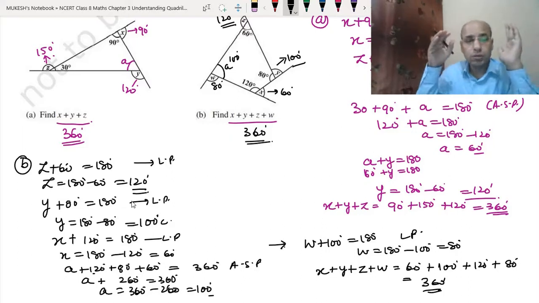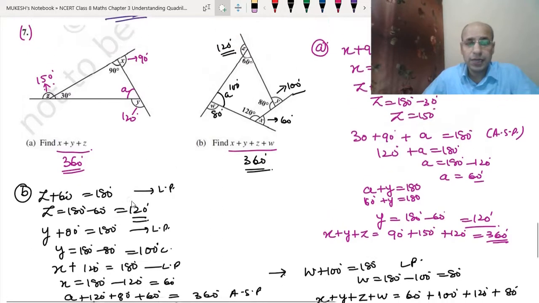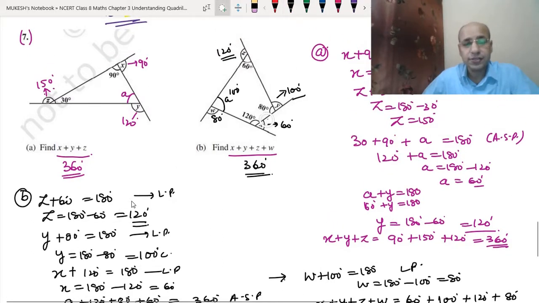So see what we have done in this question. We have just found by using the linear pair property that you have learned in class 7, by getting this exterior angle. But to find w we have to find a also. For this purpose we use the angle sum property of a quadrilateral. Then we use the angle a to find w.